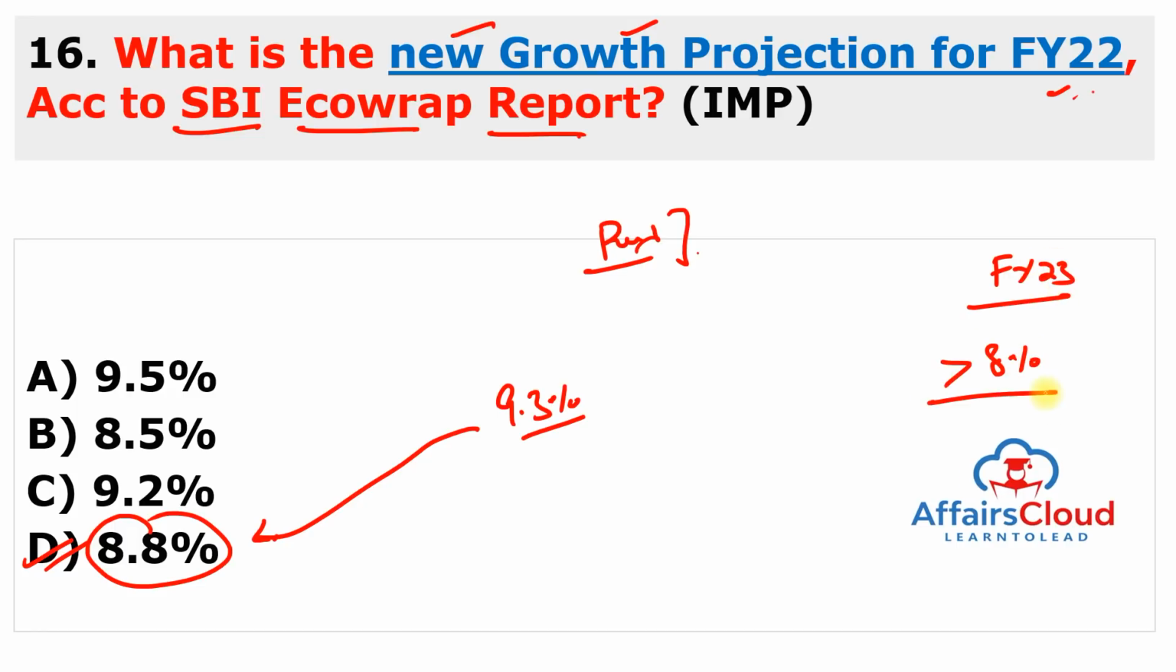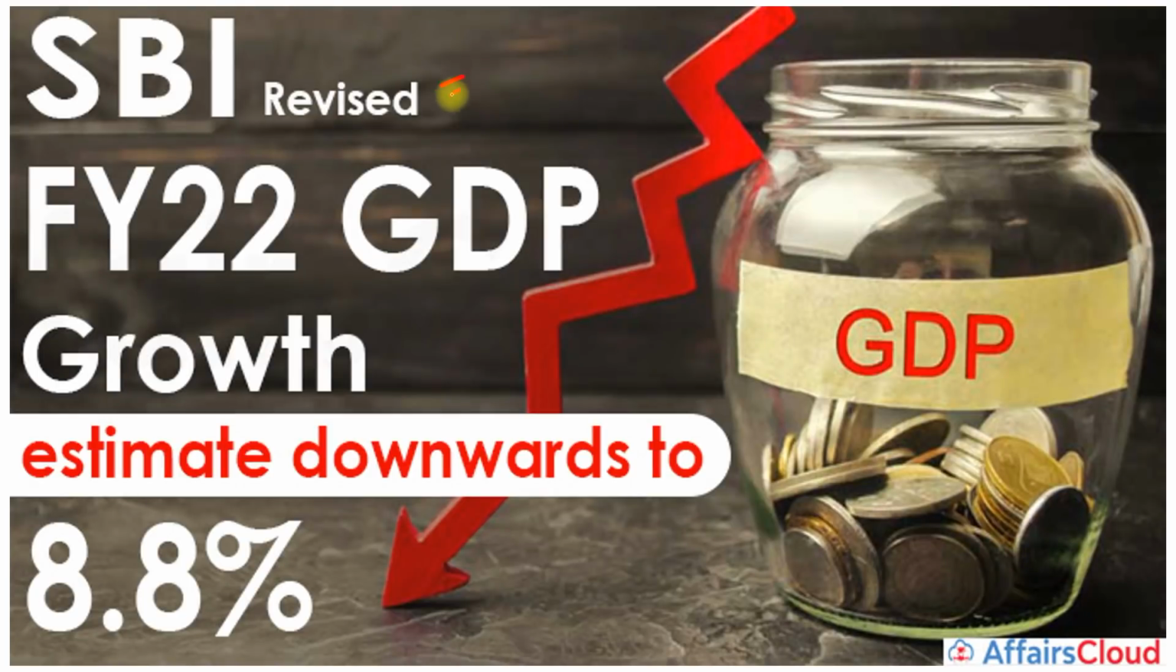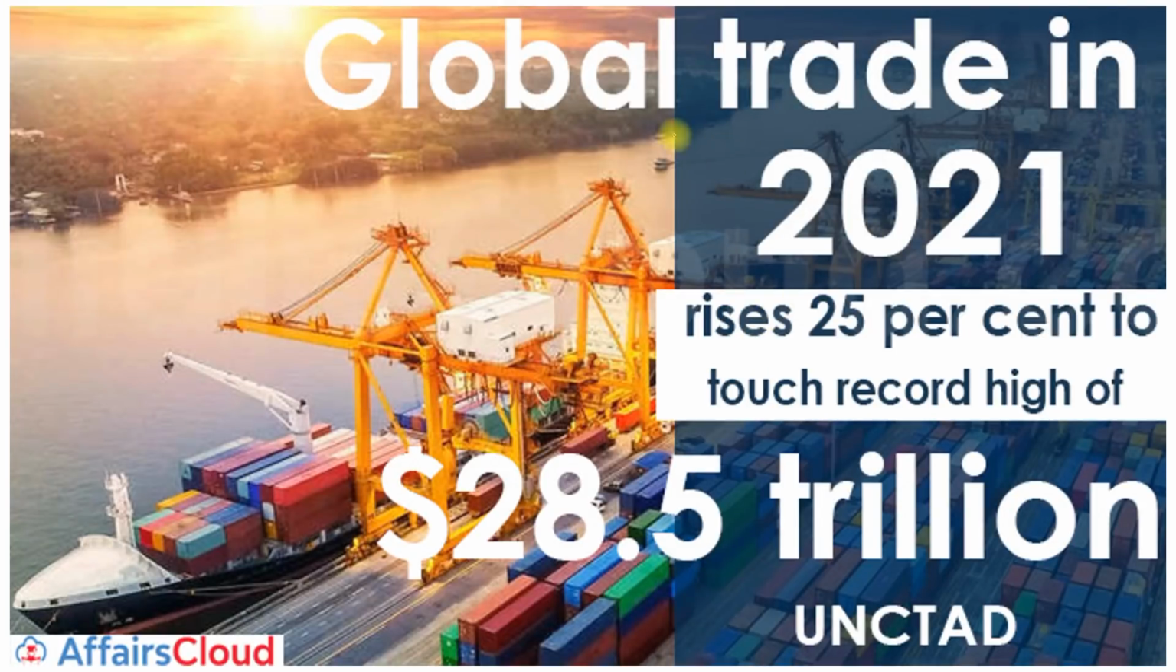It means more than 8%, which is higher than the Reserve Bank of India projection, because RBI projected 7.8% in the financial year 23. So you can see here, this is SBI, and it revised financial year 22 GDP growth of India to 8.8%. Earlier they predicted 9.3%. And for financial year 23, they predicted more than 8%, but RBI predicted 7.8%. Move to next question. It is from picture.